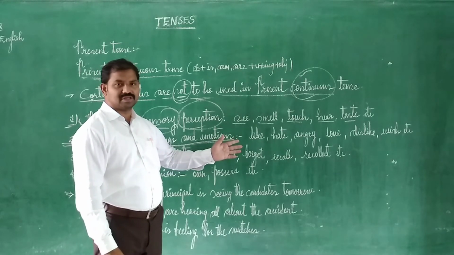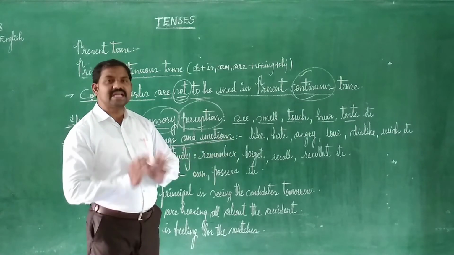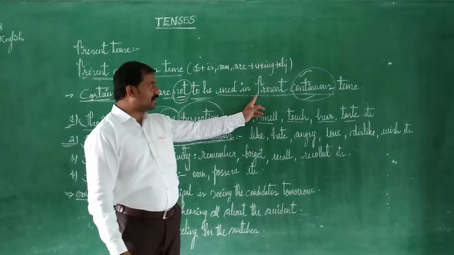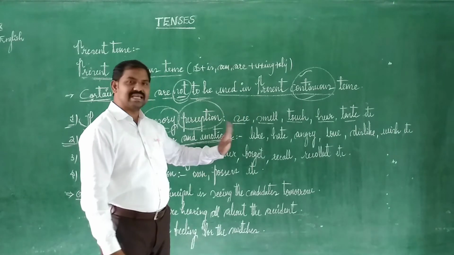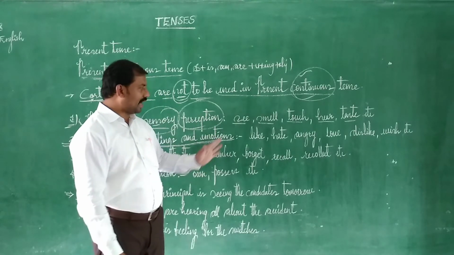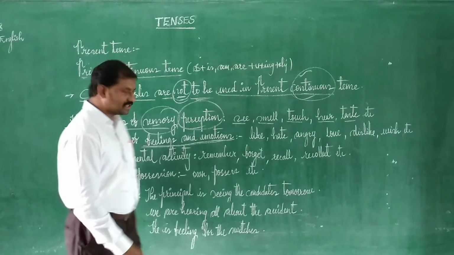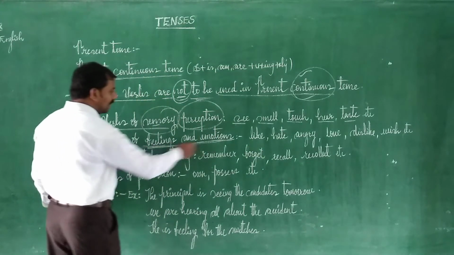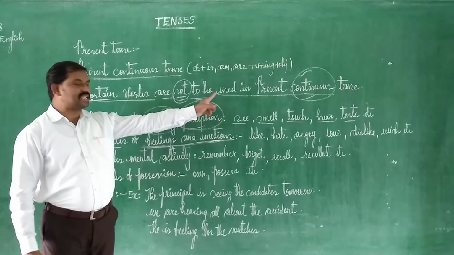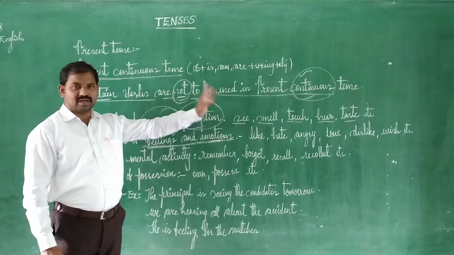Something like whichever you feel, better don't use these kinds of verbs in your ing form. Don't add ing when you are making sentences, especially in the present continuous tense. So "I am liking" is absolutely wrong, even a wrong sentence. "I am hating" is also a wrong construction. So just focus on this one, feelings and emotions. Whenever you talk about feelings and emotions, better don't make any sentence with the present continuous tense. So that is to be understood more clearly.